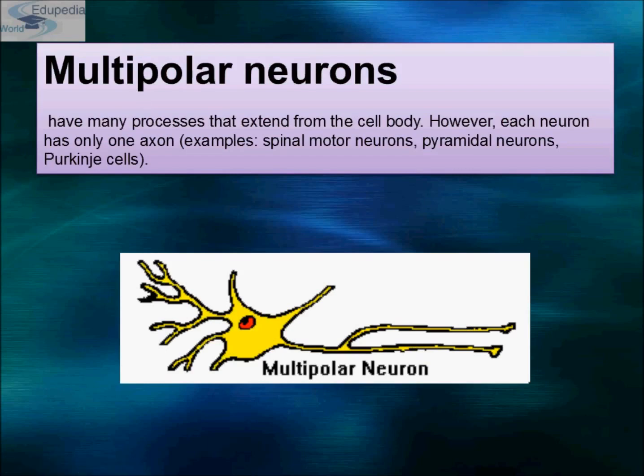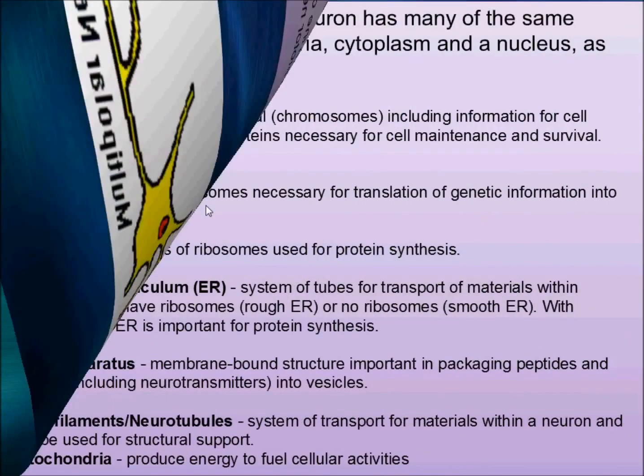Multipolar neurons have many processes that extend from the cell body. However, each neuron has only one axon in it. See, this is multipolar. It has many processes that extend from the cell body. These are the projections that extend from the cell body. That's the reason its name is multipolar neuron. And such kind of neuron is found in spinal motor neurons, pyramidal neurons and Purkinje cells.